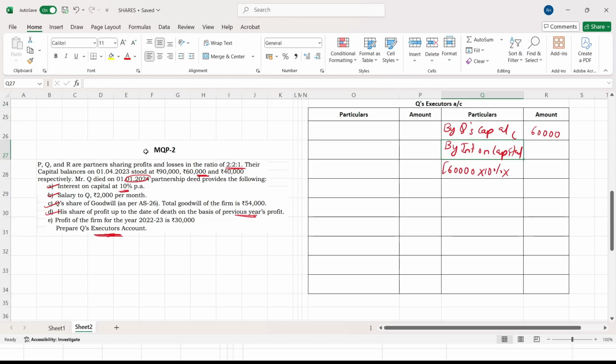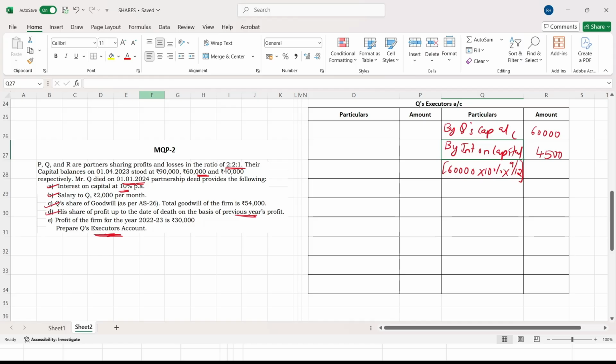Now you have to check how many months he was alive in that particular year. He has died on 1/1/24. You can see here he has died on 1/1/24. So now calculate the number of months. The accounting year will start in April. April, May, June, July, August, September, October, November, December. January you should not take because he has died on the 1st of January. So in total it is 9 months. So take into 9/12, which comes to 60,000 into 10%, 6,000 into 9/12, is 4,500.